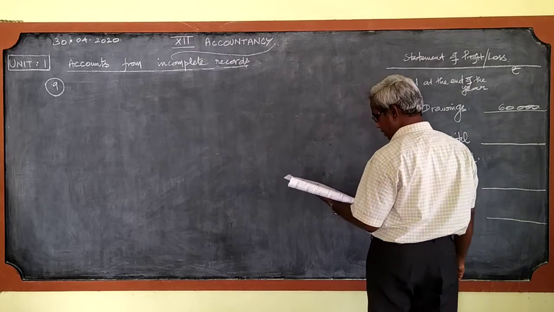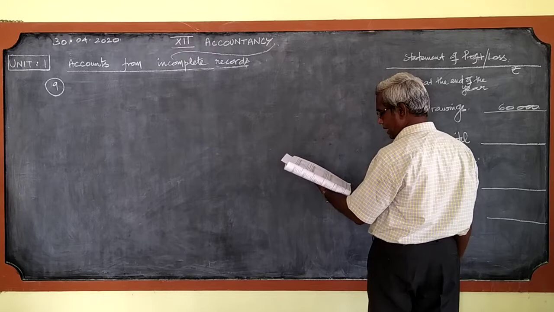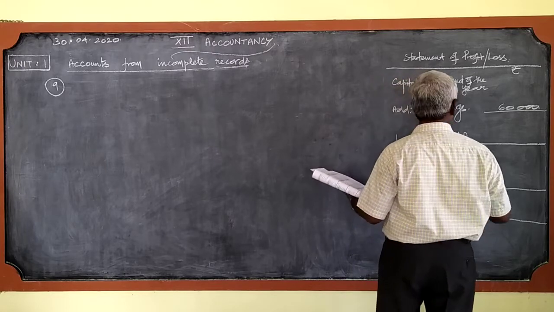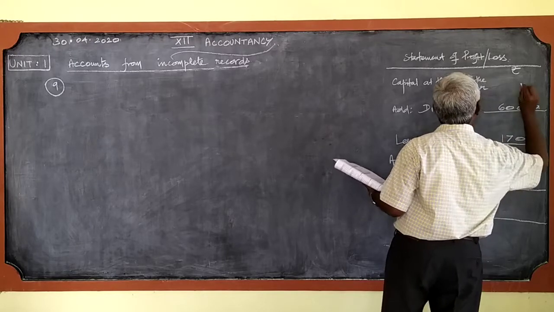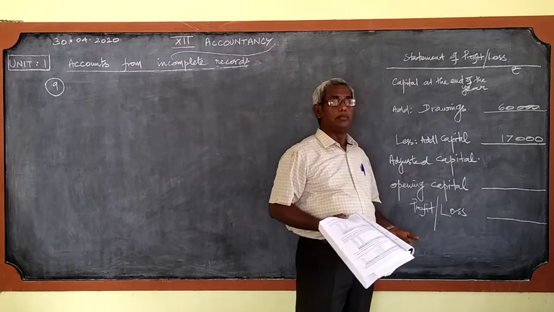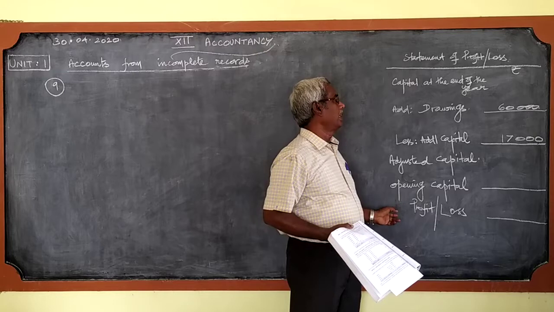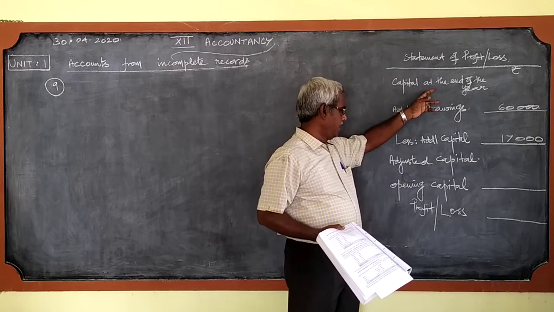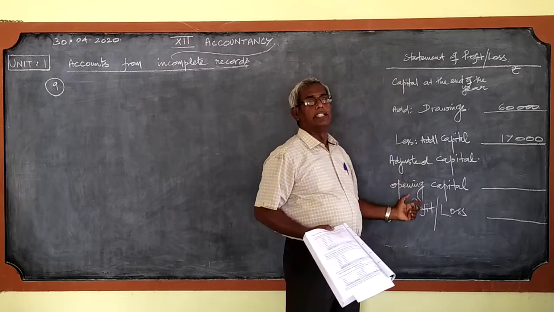Then the next item given is, he had introduced 17,000 as capital. So additional capital is 17,000. What else is not given in this problem straight away? As we have seen in problem number 8, the capital at the end of the year and the opening capital, both these are not given.